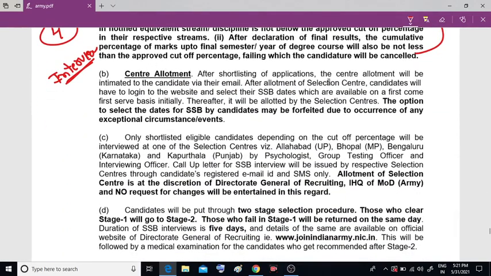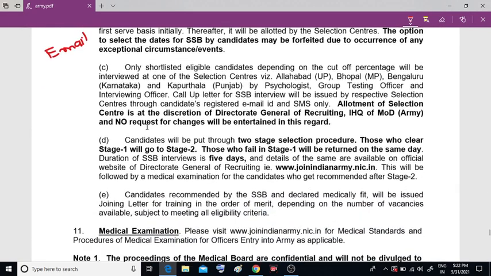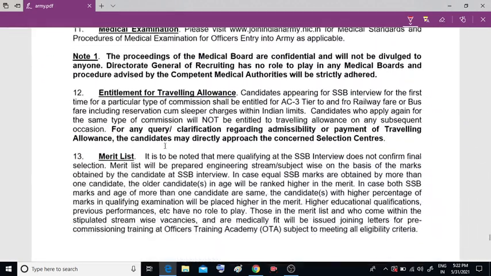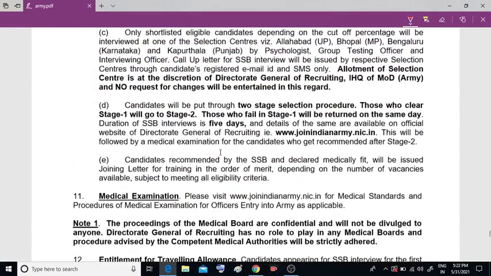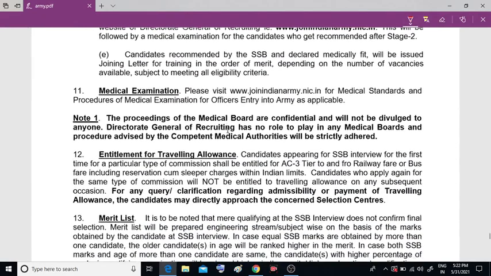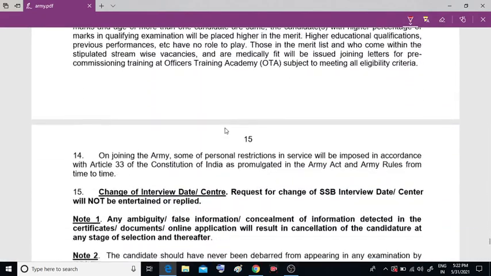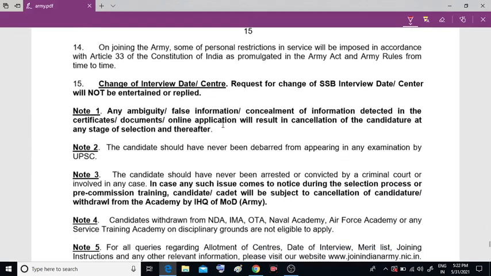So center allotment means, if you have been selected, after shortlisting of applications, the center allotment will be intimated to the candidates via their email. They will send you an email. You have to select the centers. The dates for the candidates may be forfeited due to the occurrence of any exceptional circumstances, they are telling. Okay, they will do the medical examination also. You have to undergo the medical test also, right?